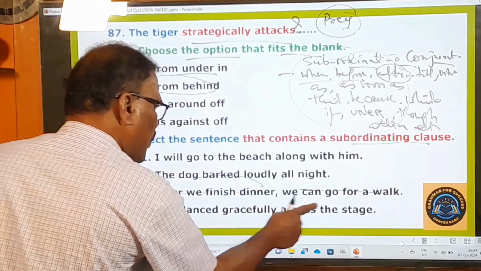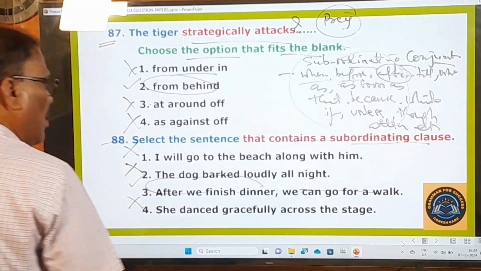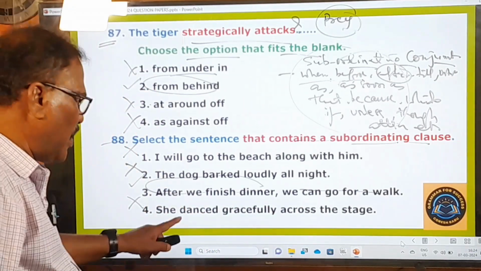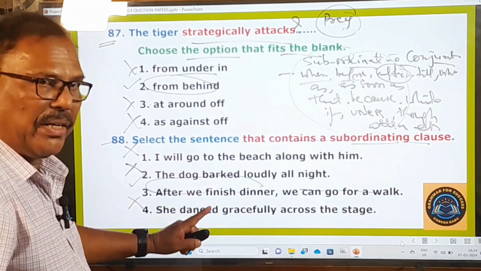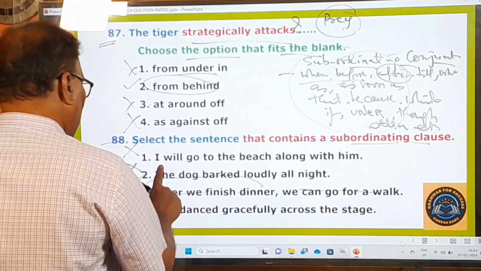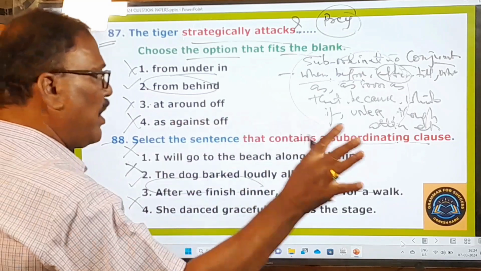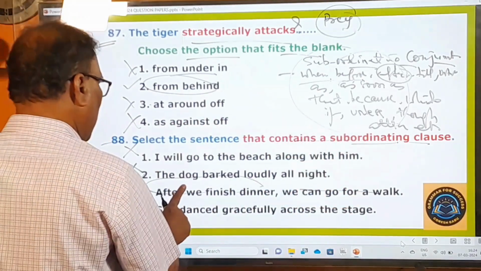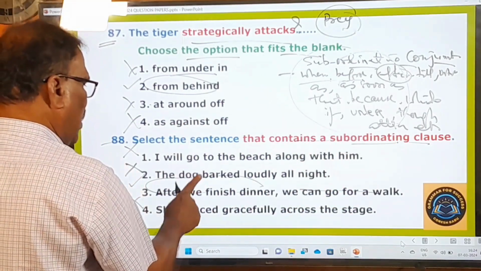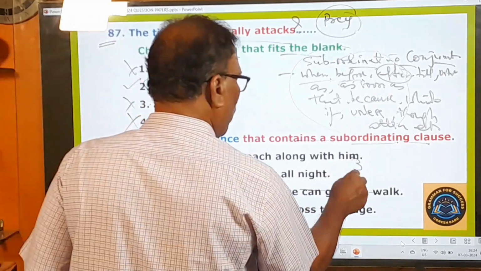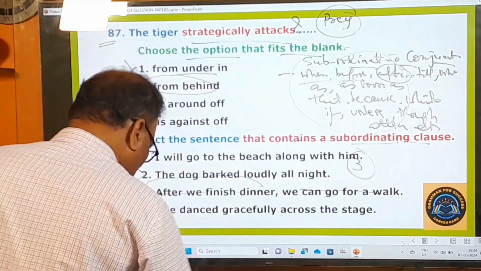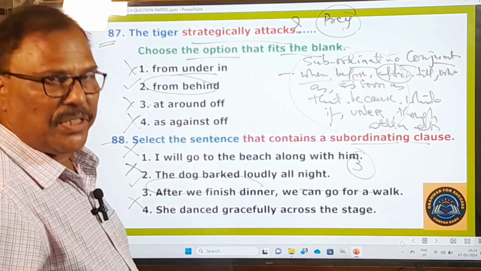She danced gracefully across. And in this fourth sentence also, there is no subordinating conjunction and therefore no subordinating clause. So in the first one, second one, and fourth one, there are no subordinating clauses. Only in the third sentence there is a subordinating clause, and that's why this third one is your answer. And now let's go to the last round of questions.